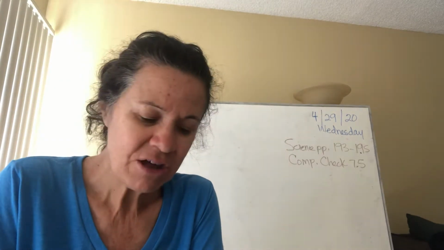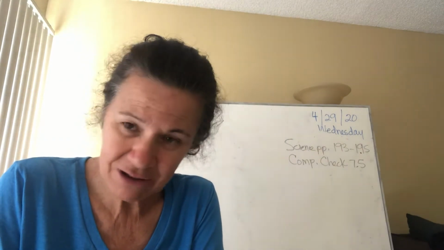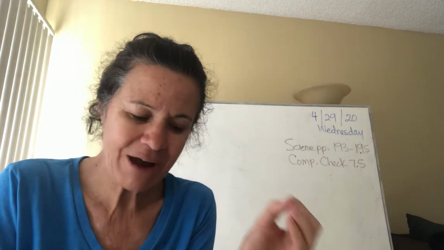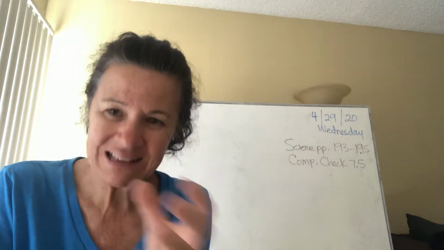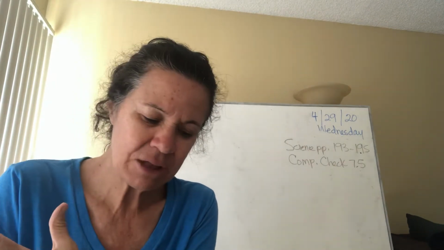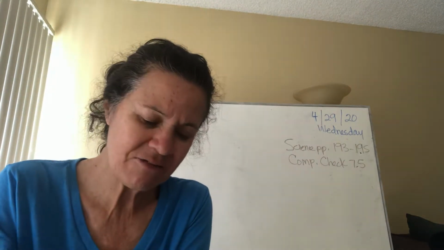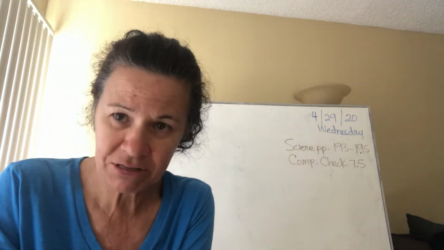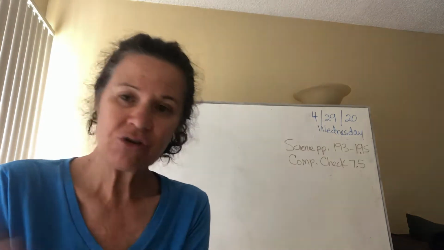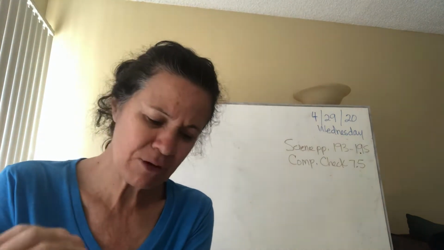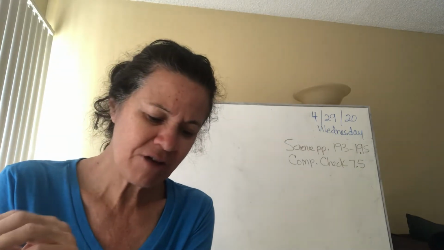Number 5, choose the main idea for this section. Now in number 5, you're not just going to write the letter A, B, or C. You're going to write the sentence, the whole sentence. So is the main idea of this section A, air is a protective mixture of invisible gases that helps us live comfortably on Earth? If it's A, you're going to write that. You're going to write air is the protective mixture of invisible gases that helps us live comfortably on Earth.